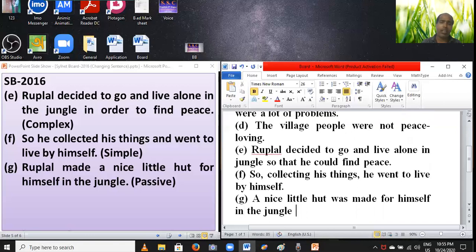In the jungle. And then you have to set "by" because Rupal is a personal subject. So you have to set by, and then write Rupal as object. A nice little hut was made for himself in the jungle by Rupal. In this way you can change into passive by using this formula.